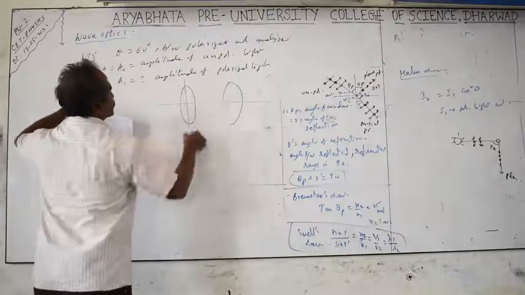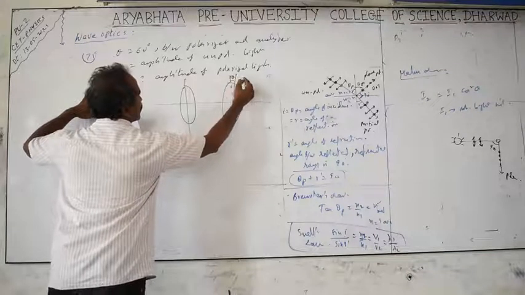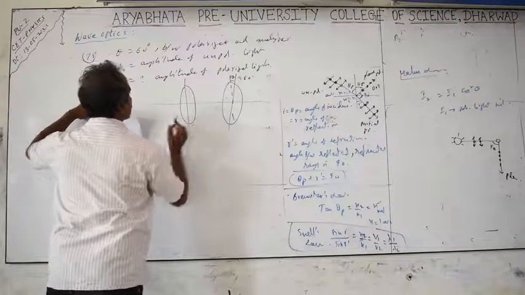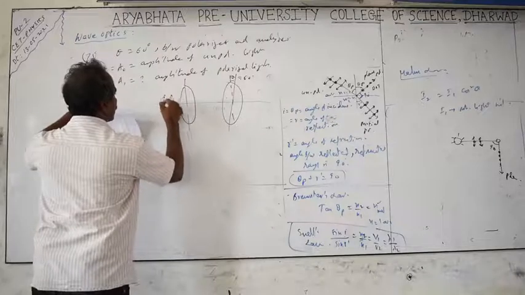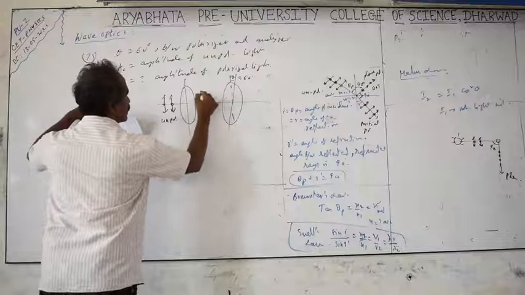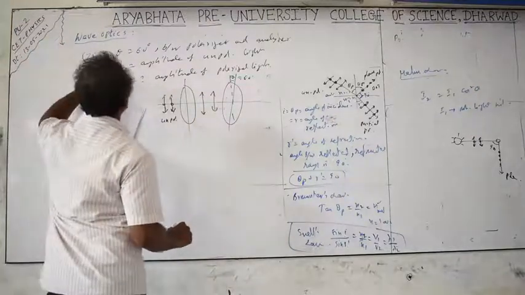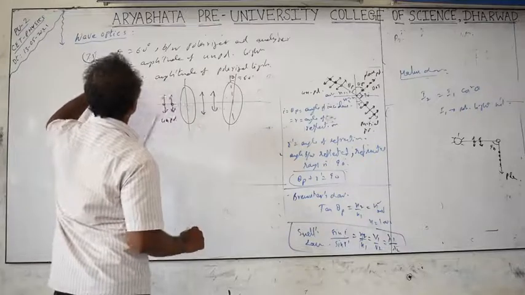Here the angle between these two, with respect to this position, is theta. Theta equals 60 degrees, they mentioned. This is unpolarized light between the polarizer and analyzer. A equal to A0 is the amplitude of the unpolarized light.